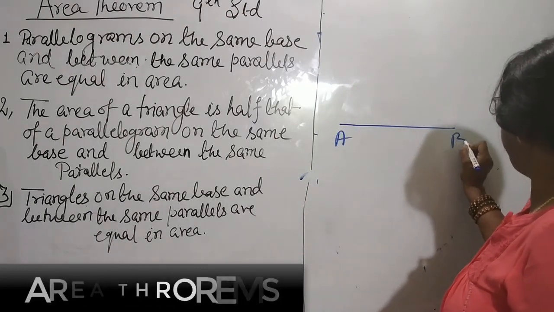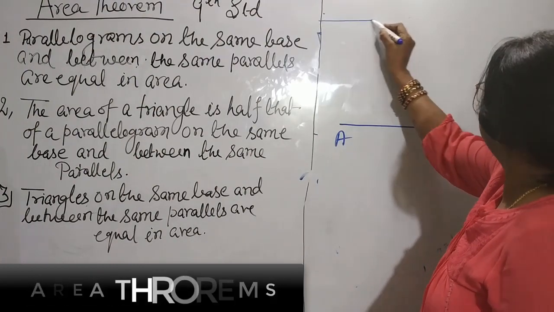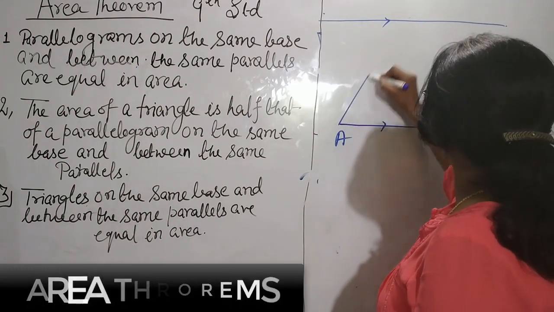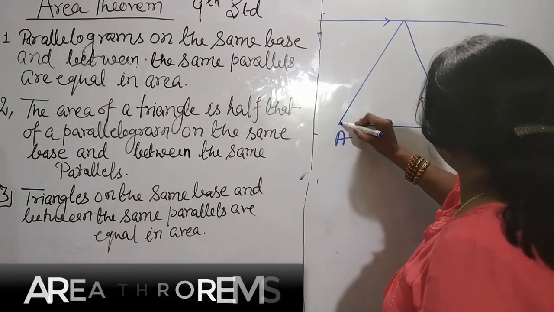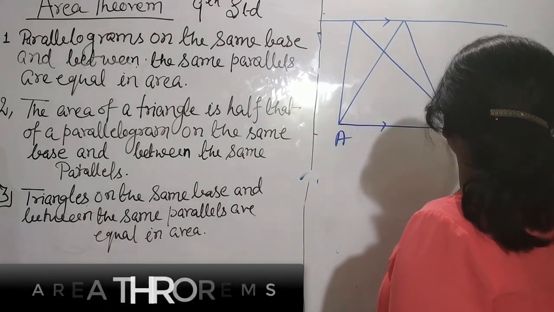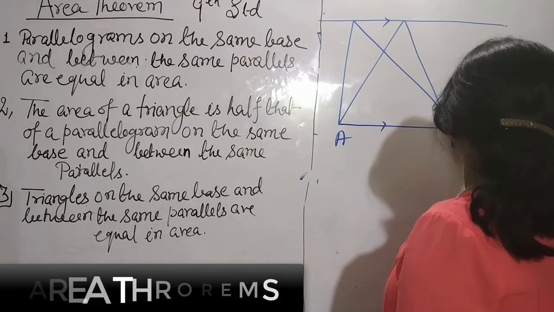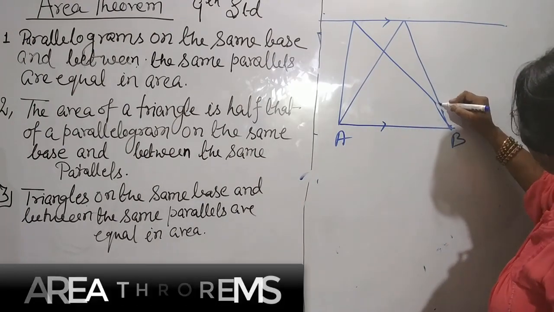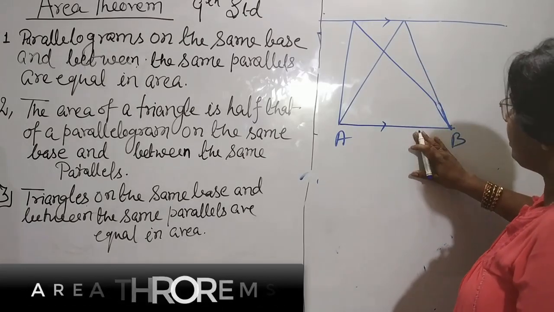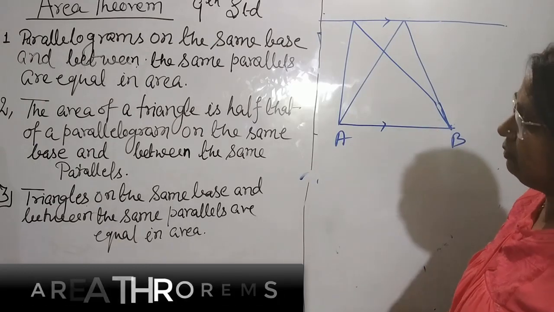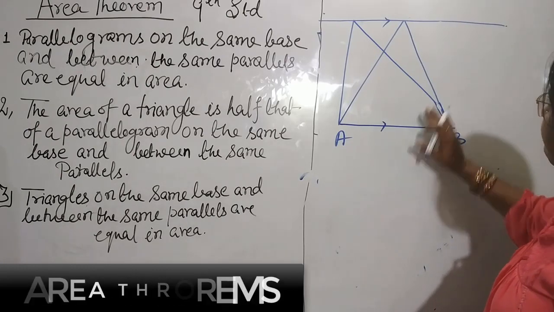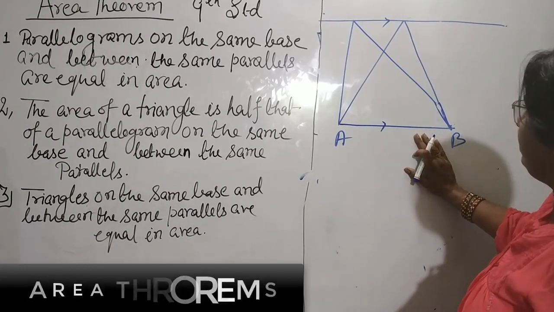The base AB is the same, and suppose both lines are parallel, then take any two triangles. The theorem is: if the base is same and the parallels are same, then triangles on the same base and between the same parallels are equal in area.